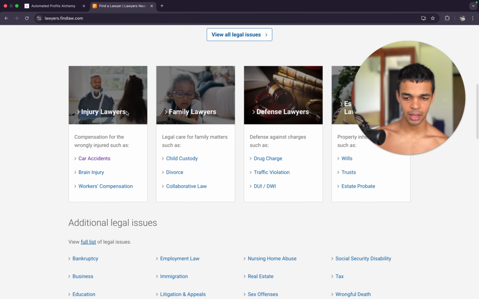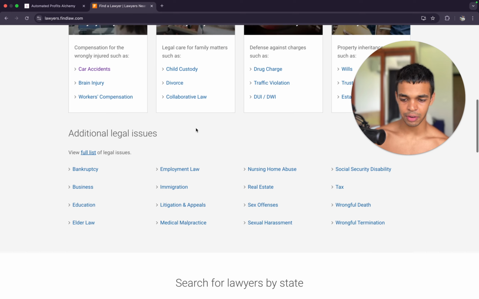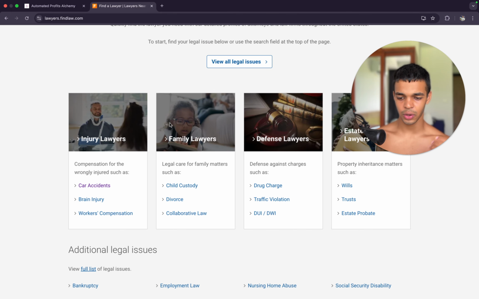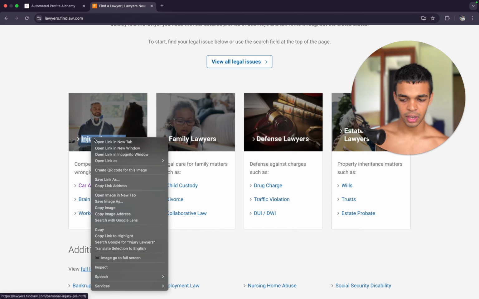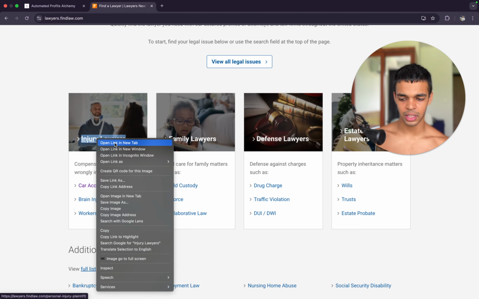So after that, you scroll down below and now you have different categories of lawyers. So you can either scrape only a particular category if you want, but if you want to scrape all of them, you don't care about what type of lawyer it is, you just want a lawyer, you can just go ahead and scrape all of them one by one. So what I'll do is I'll open this up in a new window.